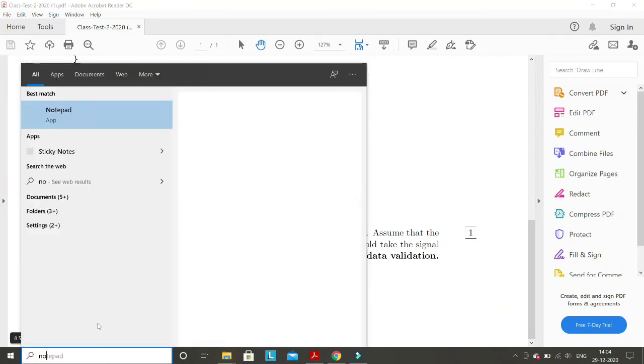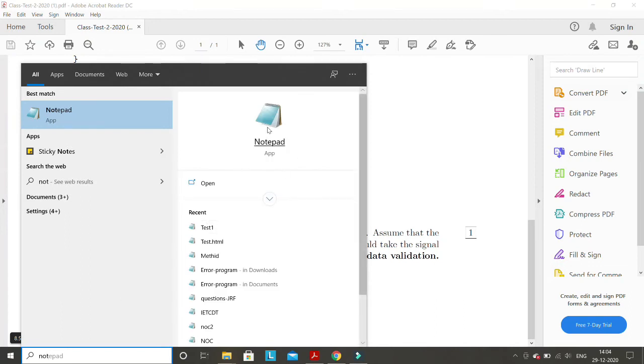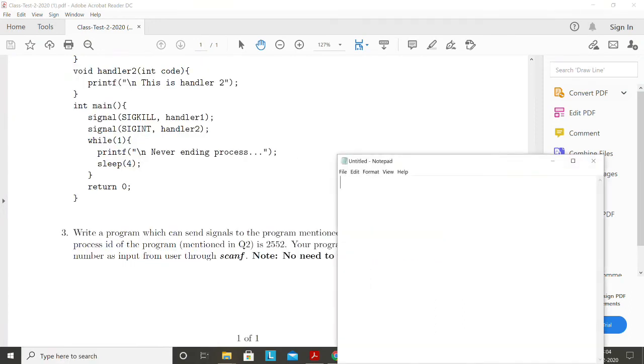So again, this result is only for, I think, 10% who have written this, but even if it is 10%, this is a very serious mistake. What you have to write here is just a call to kill, right? Maybe you are using scanf, taking a variable that is the PID.